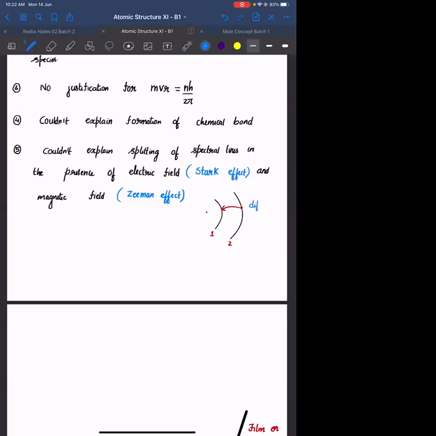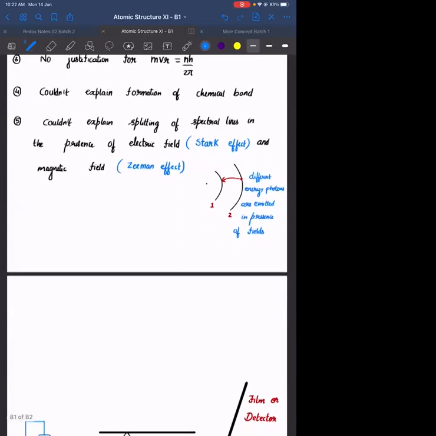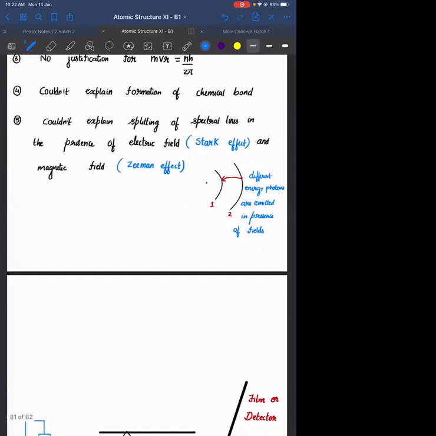यहाँ पे एक स्टेटमेंट लिख रहा हूँ. Different energy photons are emitted in presence of fields. Agreed? Yes. Okay. Yes, sir. Okay. Next.